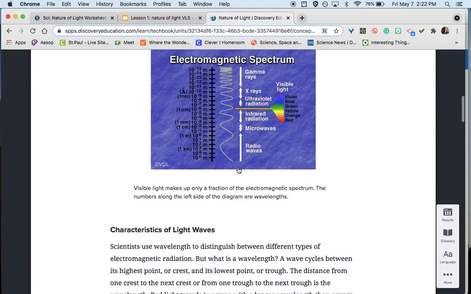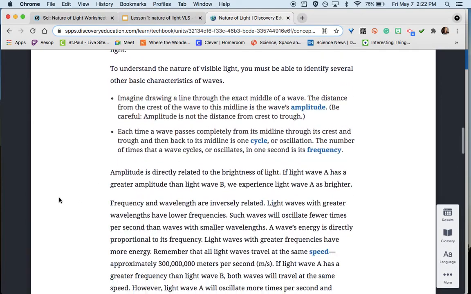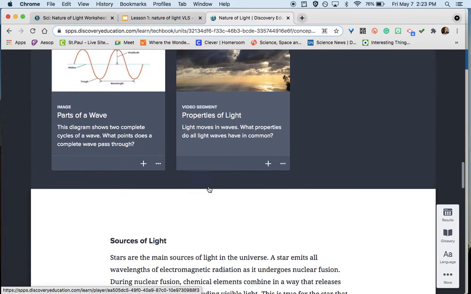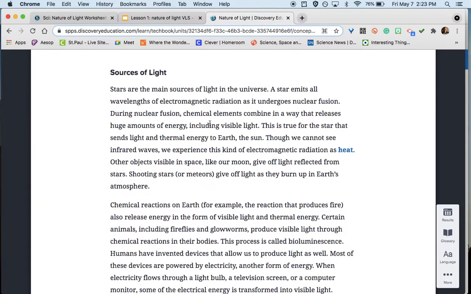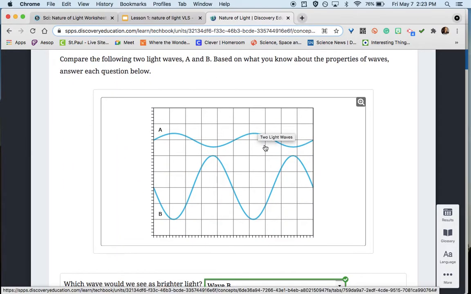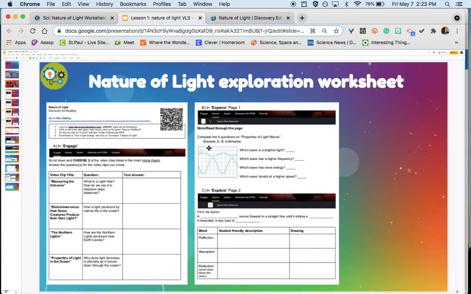You should be able to identify a longer wavelength as opposed to a shorter wavelength. So skim through this, read it if you'd like. You could watch the videos about properties of light. This might help you because the next part is about looking at a graph and answering 4 questions about it on the worksheet.